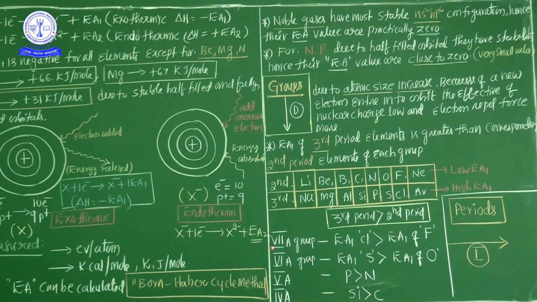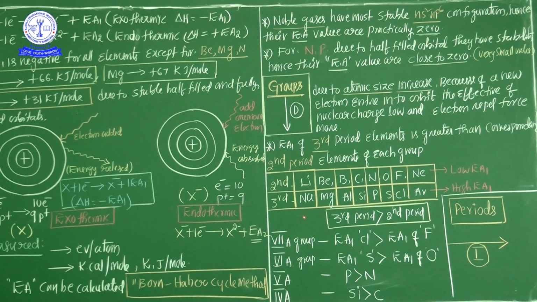Now see here, 7A group: first element fluorine, second chlorine, but from the electron affinity point of view chlorine is the maximum and fluorine is lower. In 6A group, oxygen is the first element, second sulfur; sulfur is the maximum and oxygen is next. In 5A group phosphorus and nitrogen, in 4A group silicon and carbon. This is the electron affinity in groups and periods.